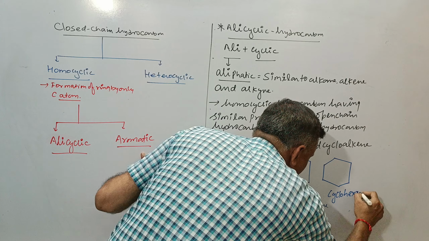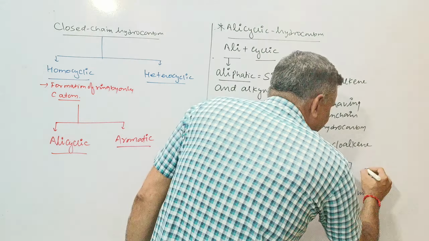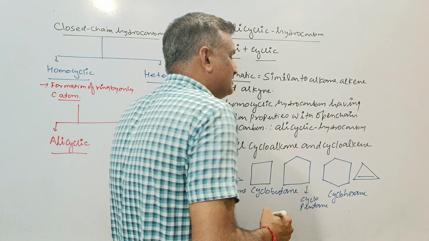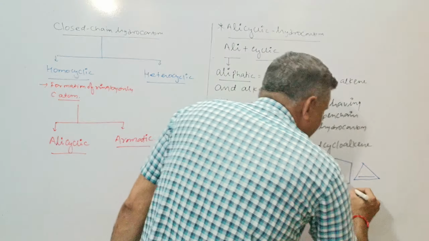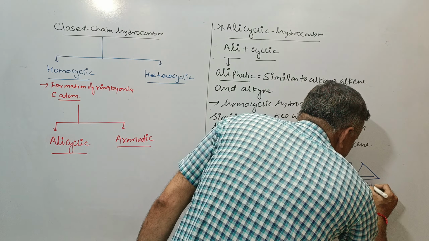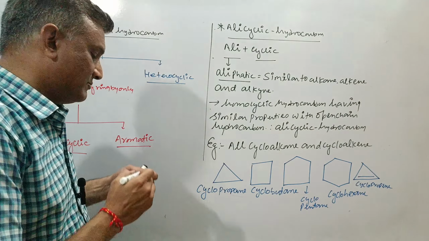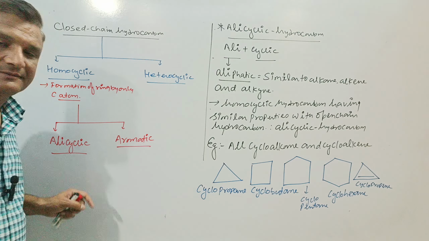cyclohexane. If you want to get cycloalkenes also, then you can take other examples such as cyclopropene, cyclobutene, cyclopentene, and cyclohexene also. This is the cyclopropene. So this was about the first part, the alicyclic hydrocarbons.